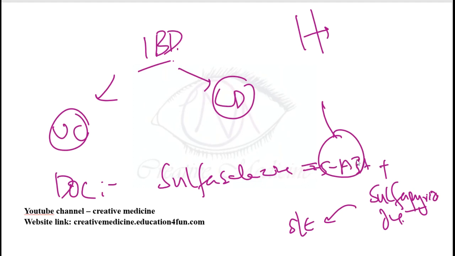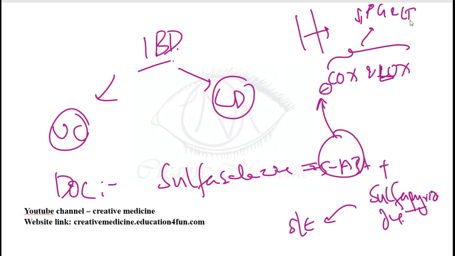Sulfasalazine divides itself into 5-amino-salicylic acid and sulfapyridine. Sulfapyridine has no action, but 5-amino-salicylic acid will inhibit both COX enzymes and LOX enzymes, and thus it will decrease prostaglandin and leukotriene production, and thus has an anti-inflammatory effect.